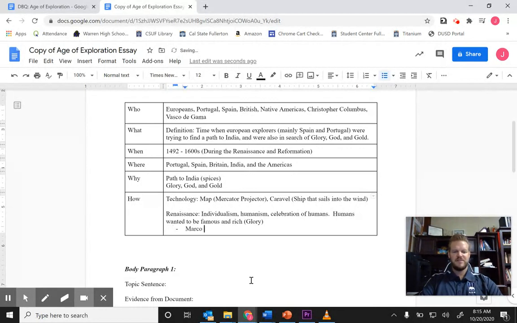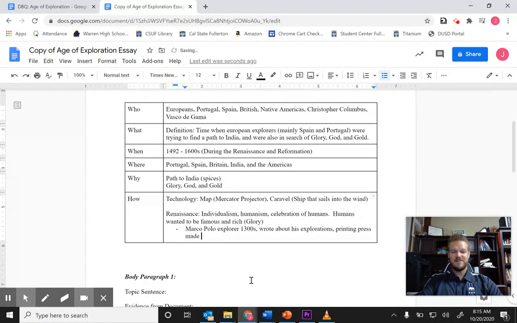Marco Polo was an explorer, I believe in the 1300s, who wrote about his explorations. The printing press made books about it. Printing press, humanism, Renaissance, right? Columbus reads, and Marco is his hero, right? And this kind of leads to Columbus wanting to be an explorer. So that's just an example of how Renaissance humanism and individualism was brought in here.